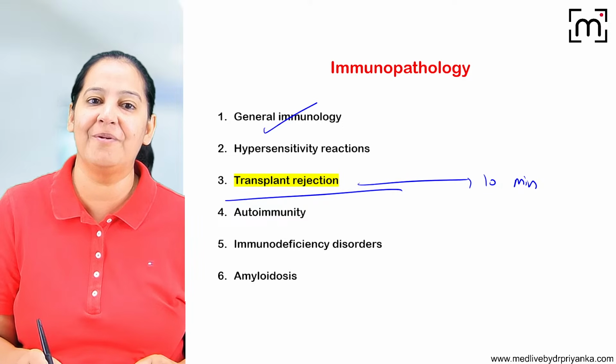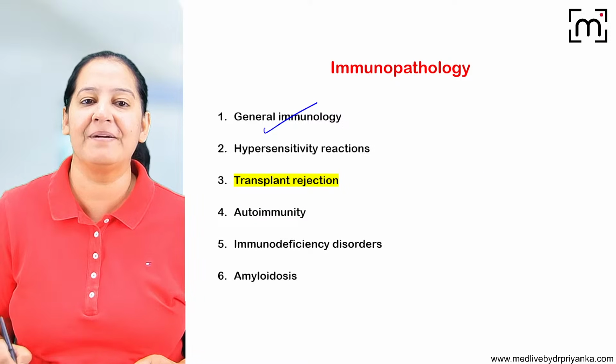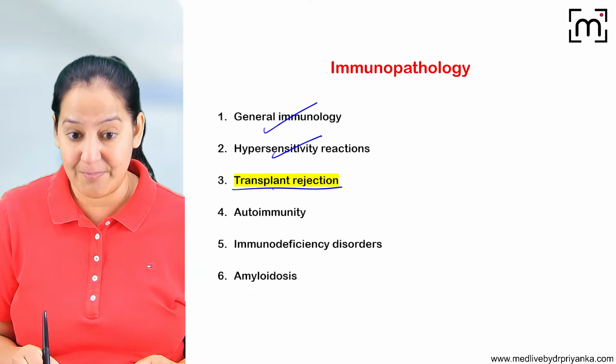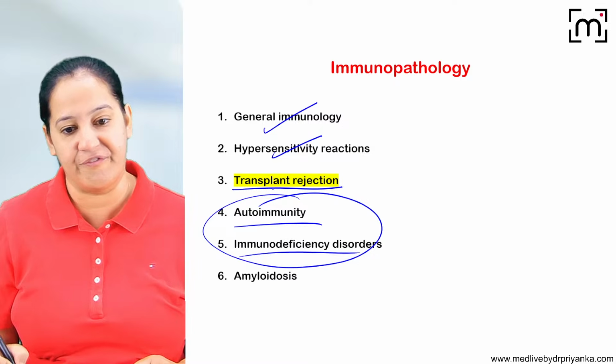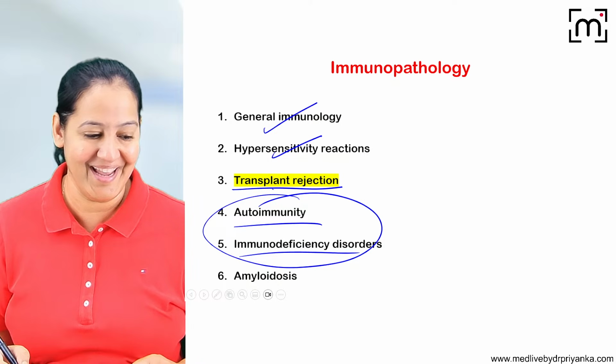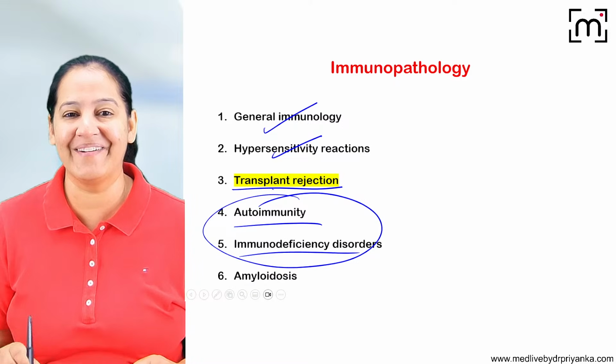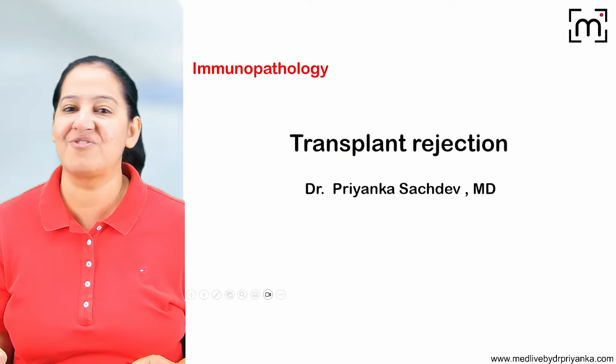We have already covered general immunology. We have already covered hypersensitivity. Now we will do transplant, and after transplant, the two most important topics will come: autoimmunity and immunodeficiency. Don't dare to miss it. Stay tuned here. Let me start with transplant rejection.